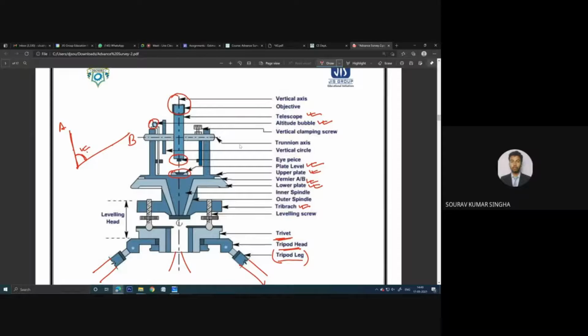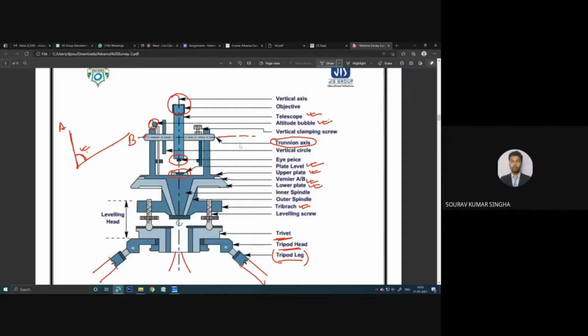Here it is the altitude bubble, and you can see this trunnion axis, with respect to which this telescope is rotating. Using this axis the telescope rotates, so that is called the trunnion axis. To check whether this plane is horizontal or not, we need to use this altitude bubble.